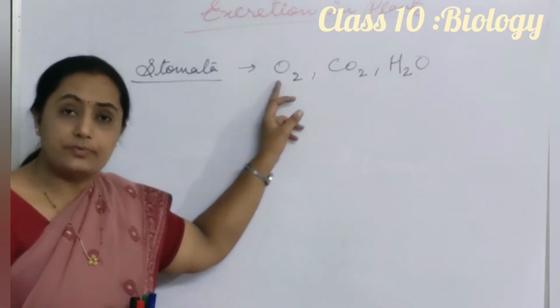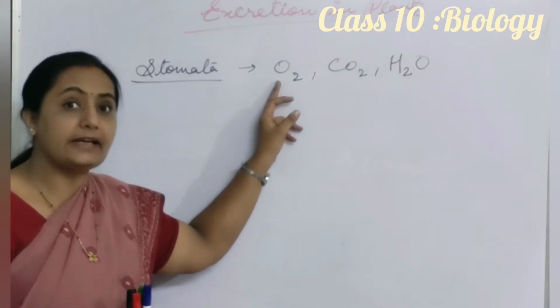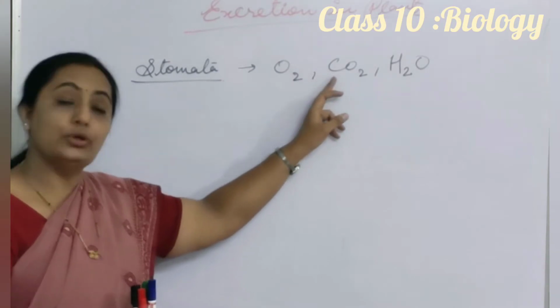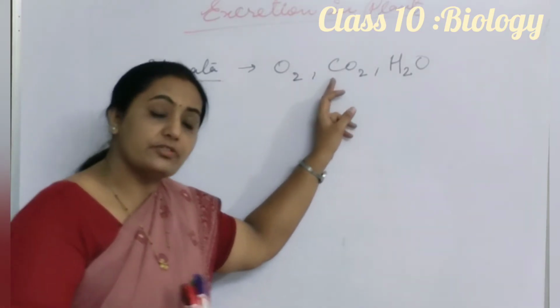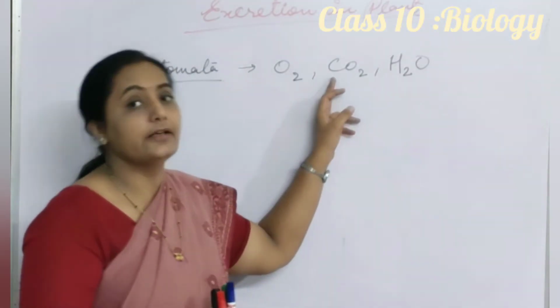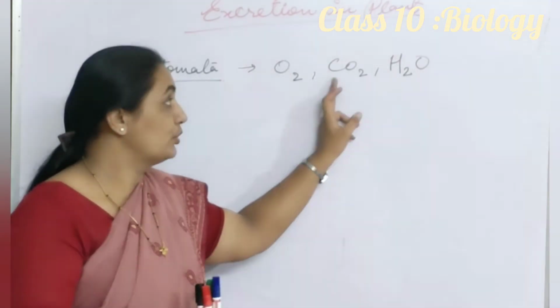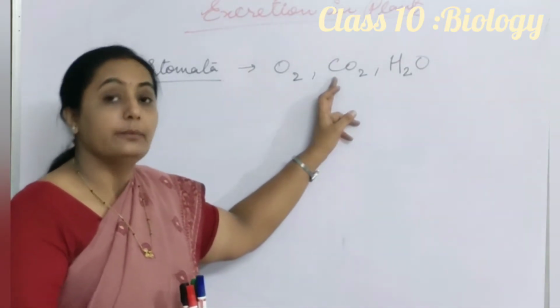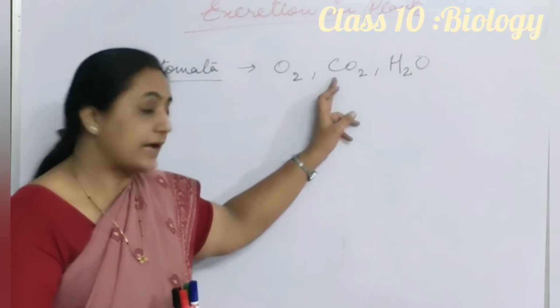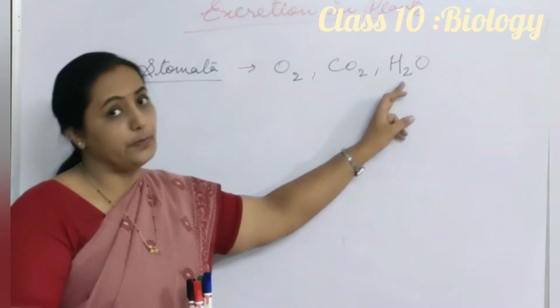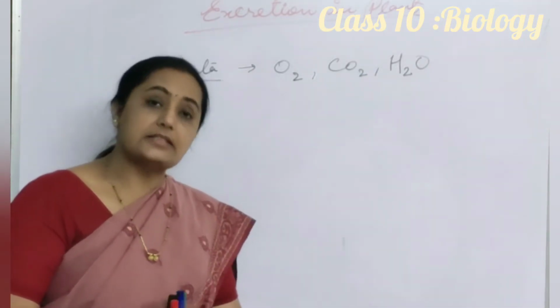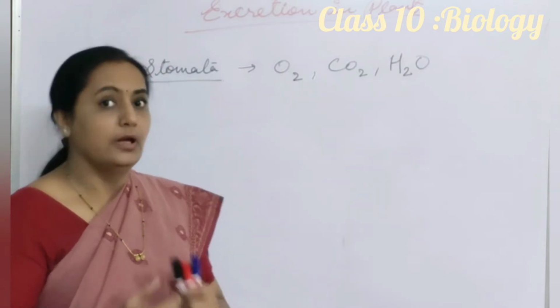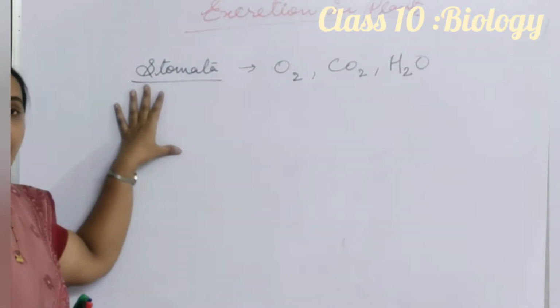So O2 is released by the plant during daytime through stomata. CO2 is the waste product produced by the plant during respiration. So CO2 is also removed by the plant, but maximum CO2 is removed at night. Water: during the process of transpiration, excess amount of water is released from the plant through stomata by closing and opening of stomata.